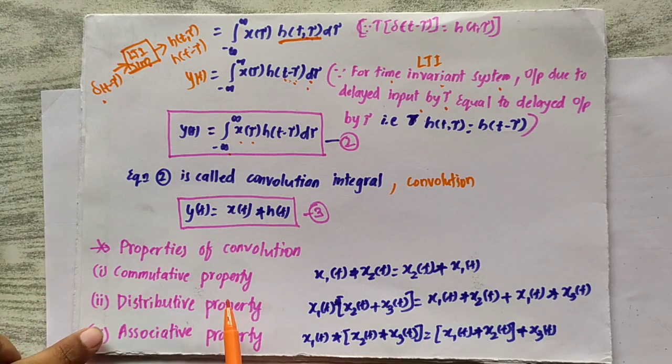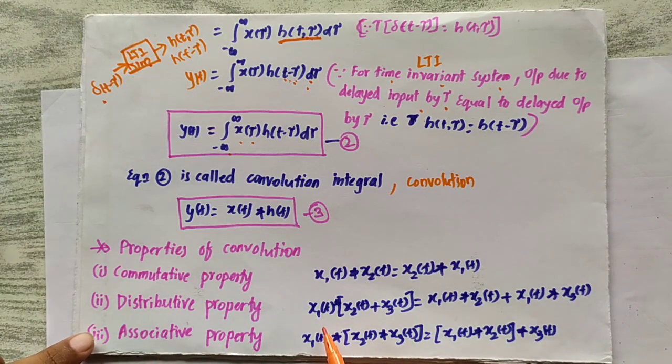The first one is the commutative property. It says the convolution between x1 of t and x2 of t is the same as the convolution between x2 of t and x1 of t. I will not elaborate here; the proof of this is left for you to study by yourself. If you find any difficulty in understanding or proving these things, you can message me so that I can cover that.